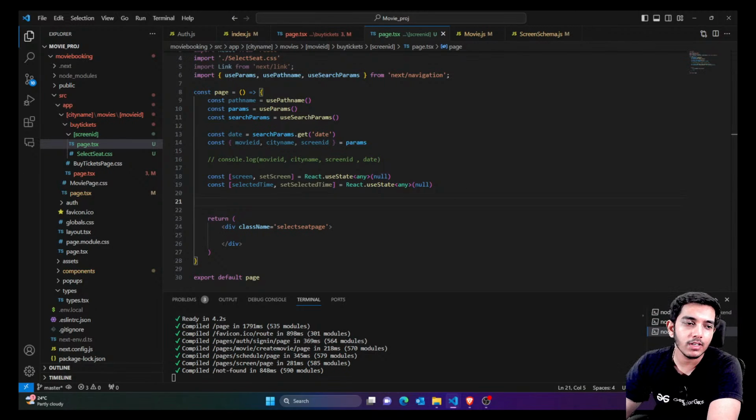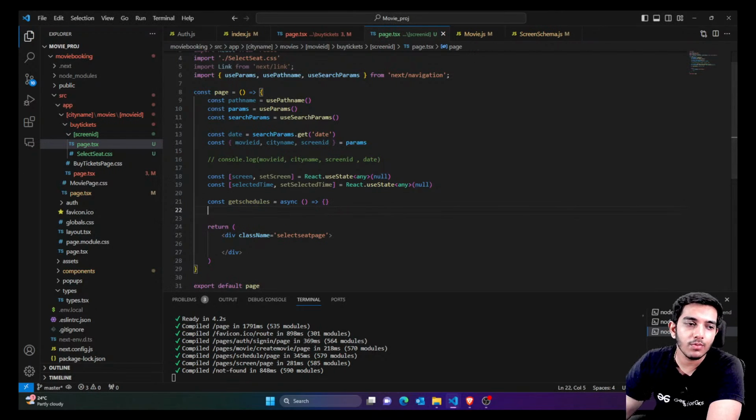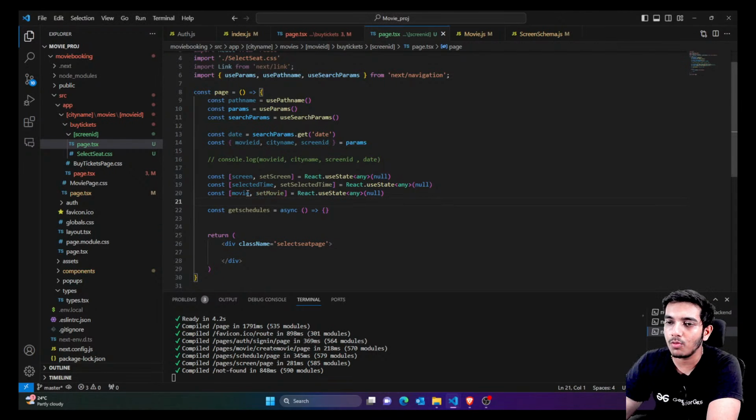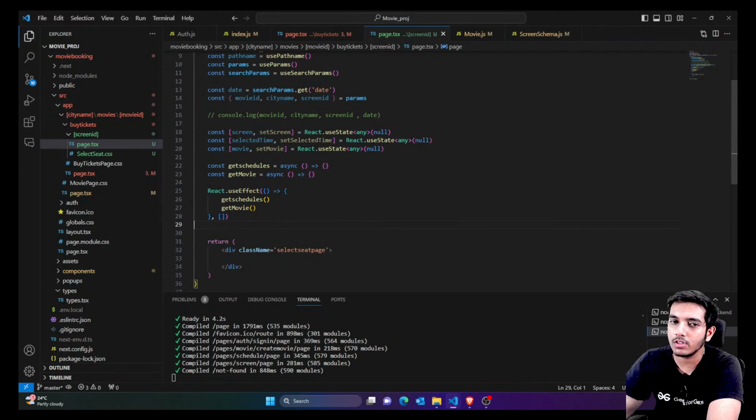Now we have the get schedules function, which would give you the schedules. One more thing we would have after this is get movie. I'll get the movie as well, so again we are going to call the get movie function, which we already used previously. Now when everything is fine, whenever this page loads, I want to call this function.